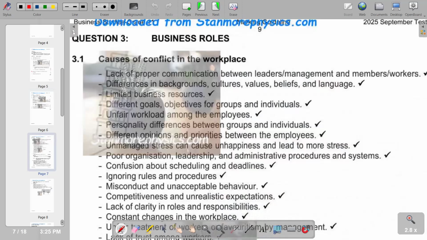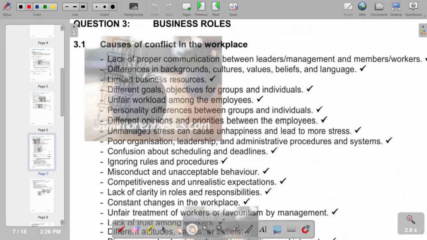A lack of proper communication between leaders or management and members. So, if there's lack of communication, obviously we are going to have disagreements emanating from that. We also have the second one, differences in backgrounds, cultures, values, beliefs, and language. Of course, this leads to different ways of doing things, which is going to affect another person, and from that basis, it will lead to disagreement.